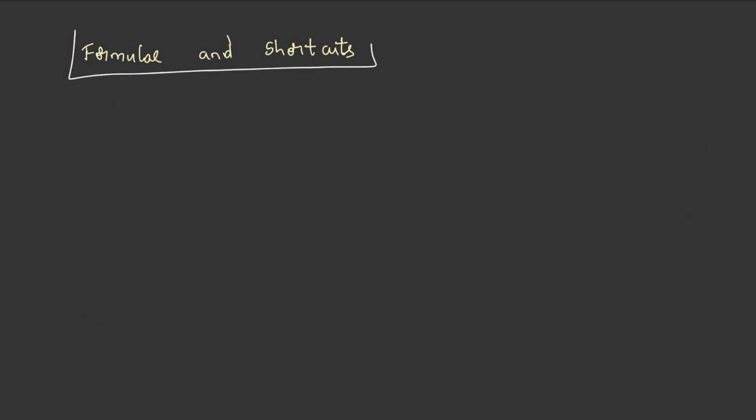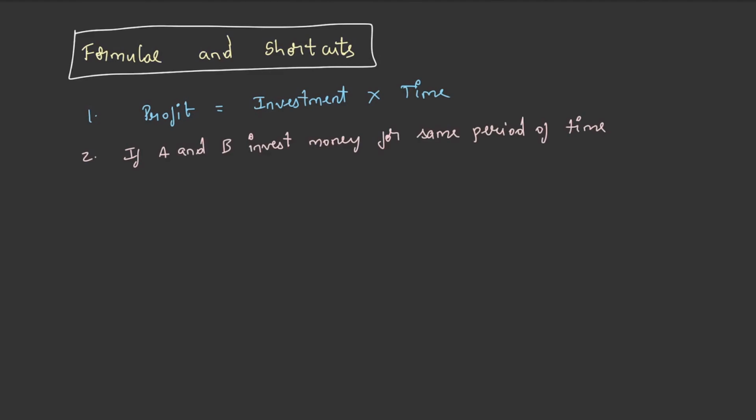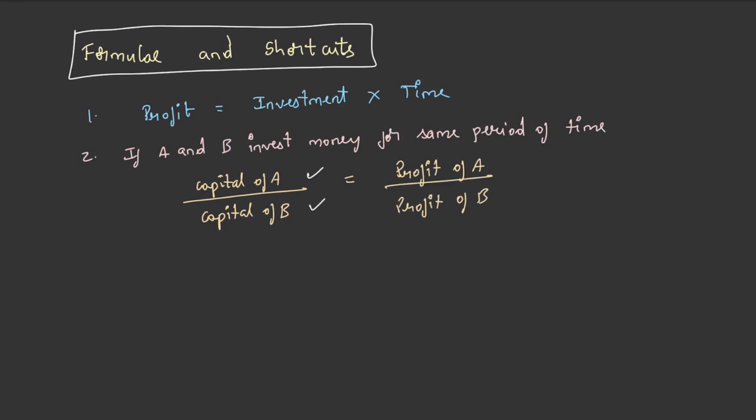Now let's understand the formulae and shortcuts which are necessary to solve the problem. The product of investment and time gives us profit. Suppose A and B invest some money for the same period of time, then capital of A by capital of B is equal to profit of A by profit of B. So if you want the values of any of these, you can interchange and get the solution.